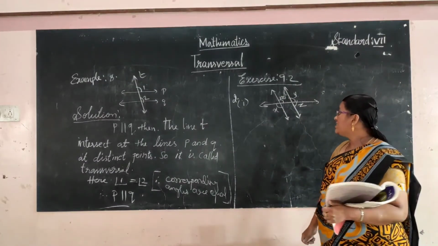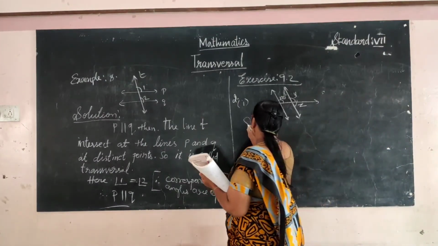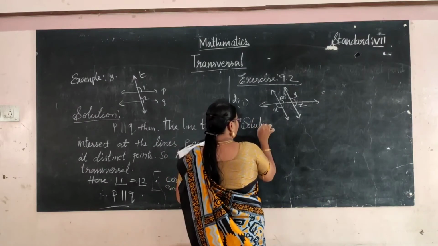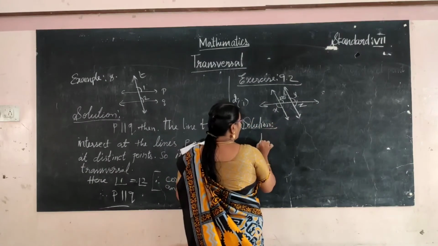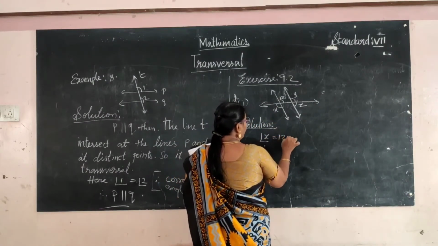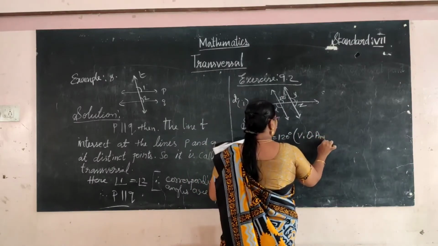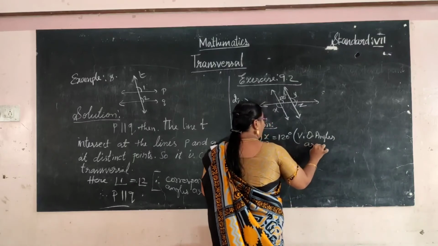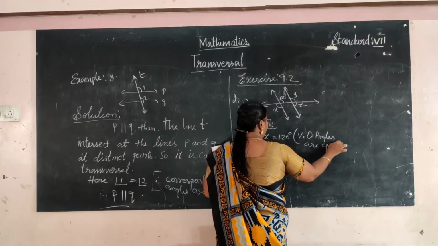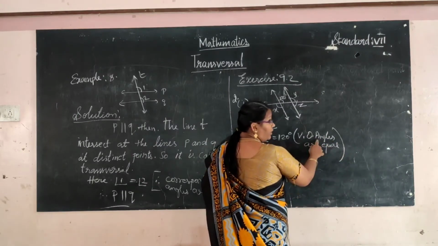Vertically opposite angles are equal. Solution. Angle X is equal to 120 degrees, since vertically opposite angles are equal. You should write this fully in your notes.